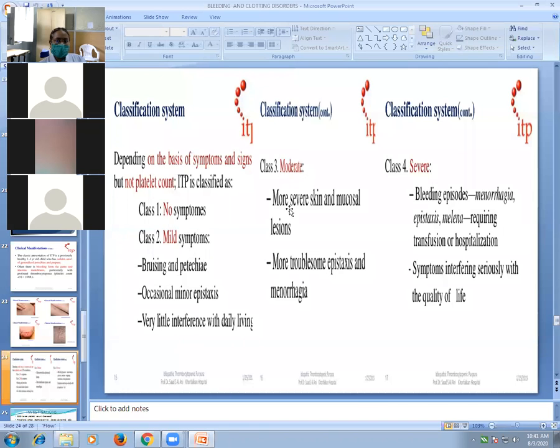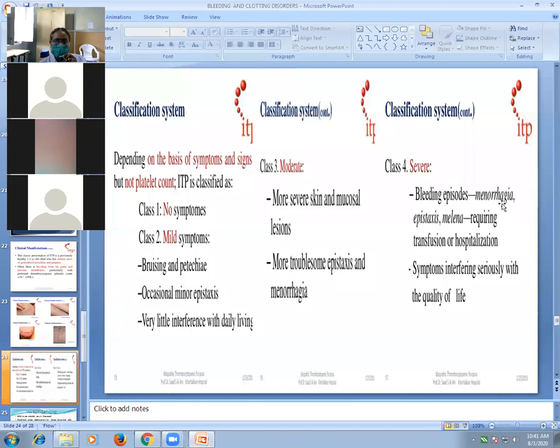Class 3 is moderate, with more severe skin and mucosal lesions, more troublesome epistaxis and menorrhagia. So here bleeding is mild, not interfering with daily living. Minor bleeding from the nose, minor bleeding from gums. So bleeding is minor, not interfering with living. Here bleeding is more severe. There can occur troublesome epistaxis, meaning bleeding from the nose, and menorrhagia, excessive bleeding during menses, particularly in females.